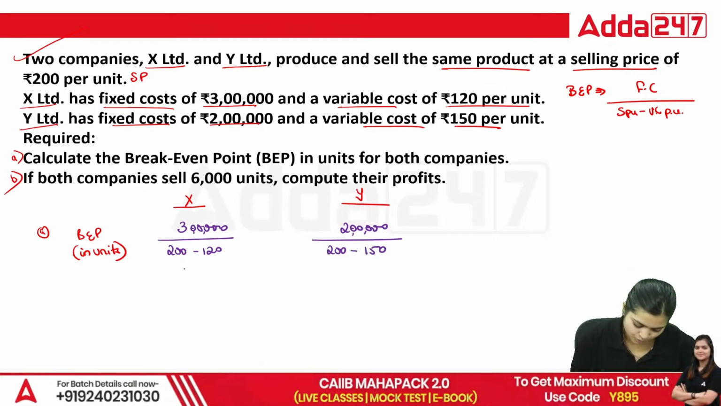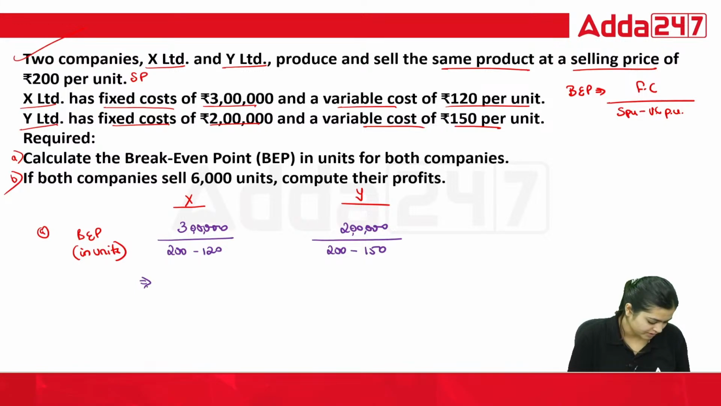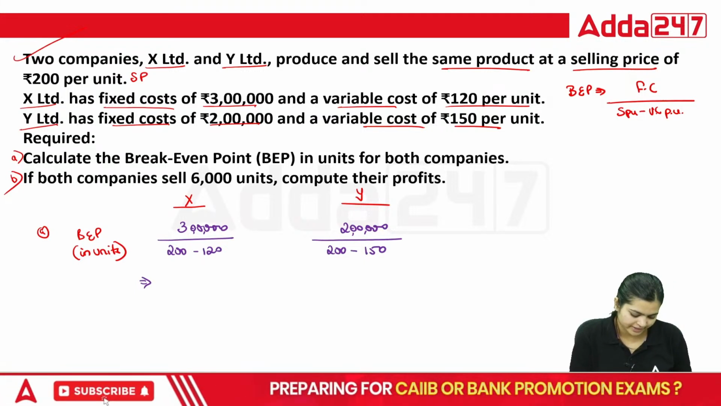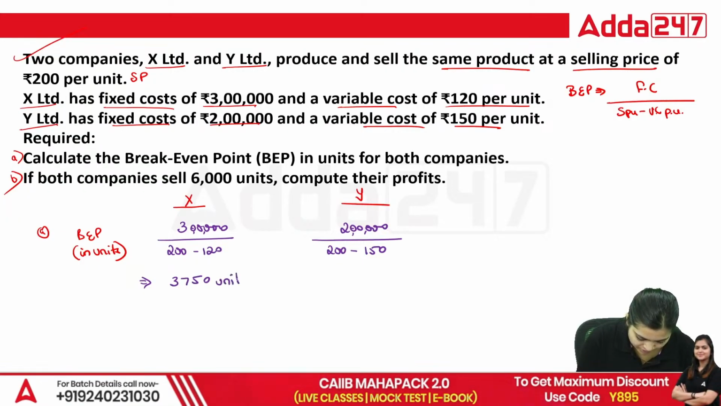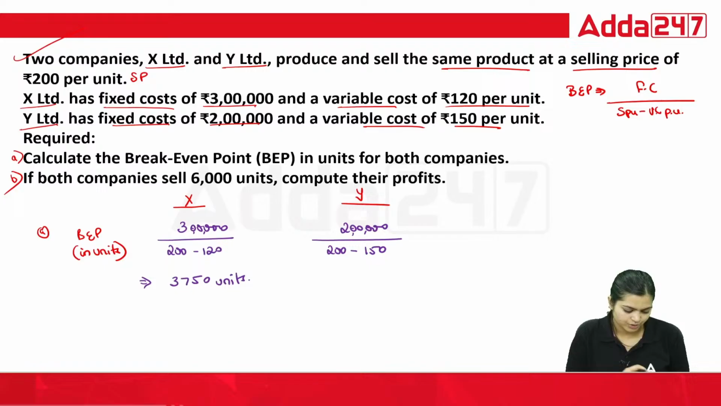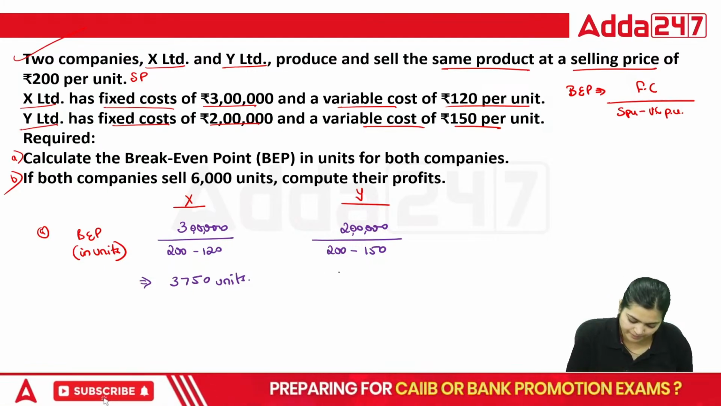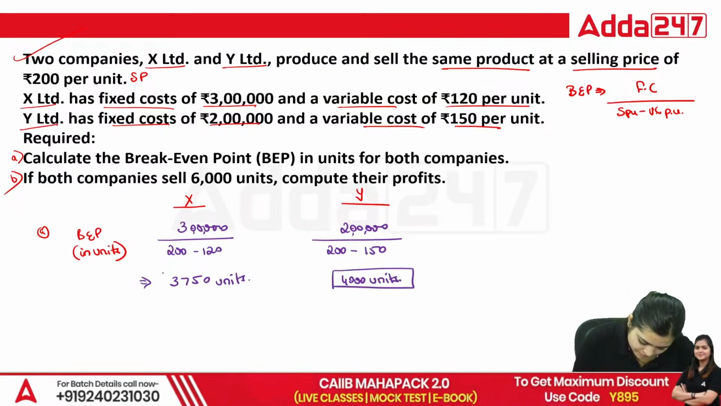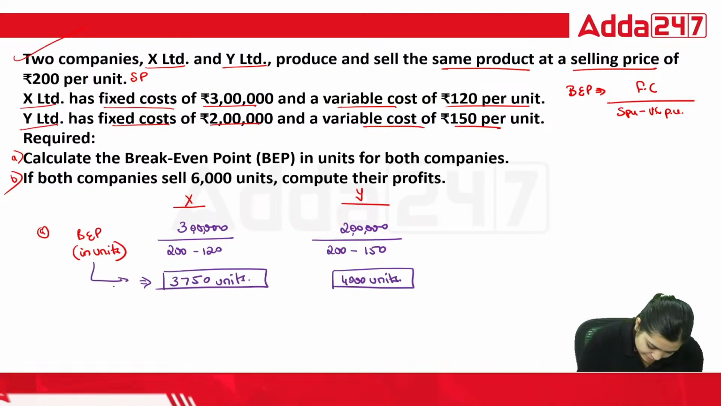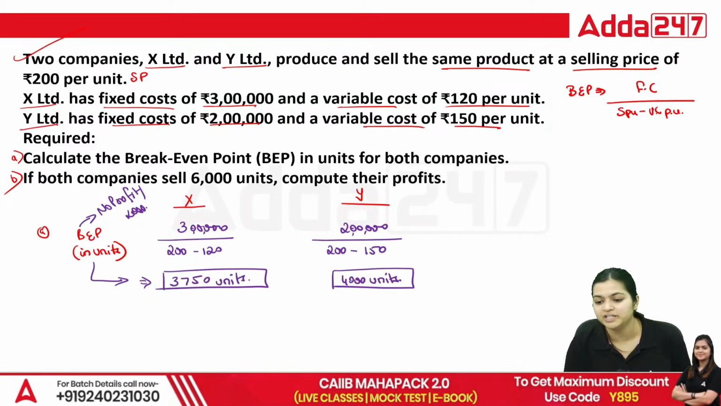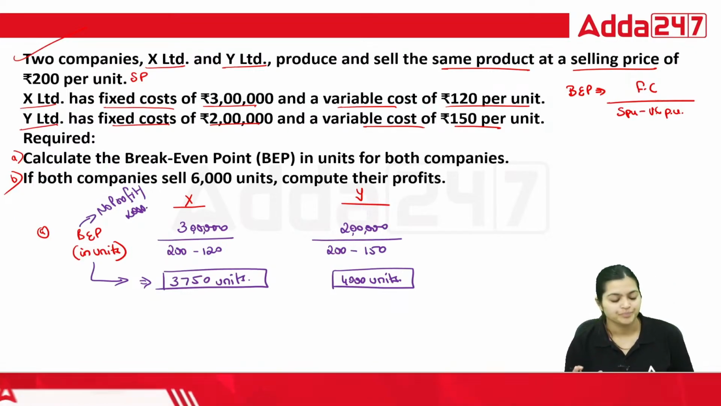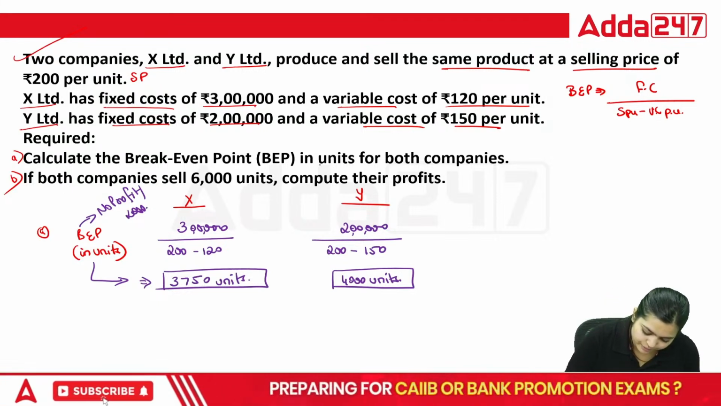Now let's solve this. In units, 3 lakh divided by 80 is 3750 units. For Y, 2 lakhs divided by 50, 4000 units. So this is your break-even point. Break-even point means no profit or loss. If you sell at this point, no profit, no losses. That is your break-even point. So we solved the first question.